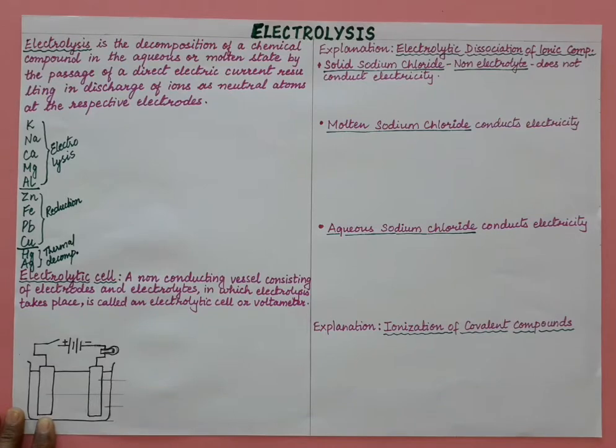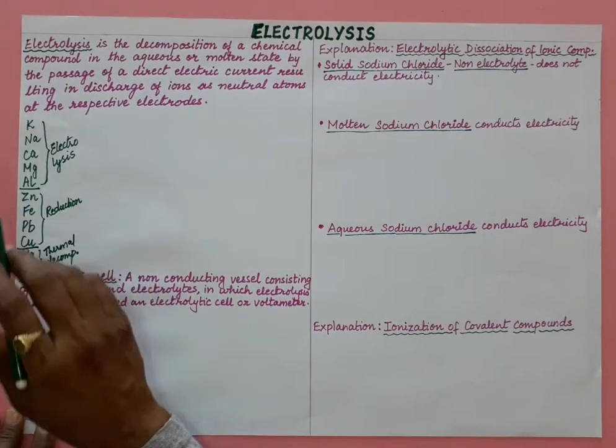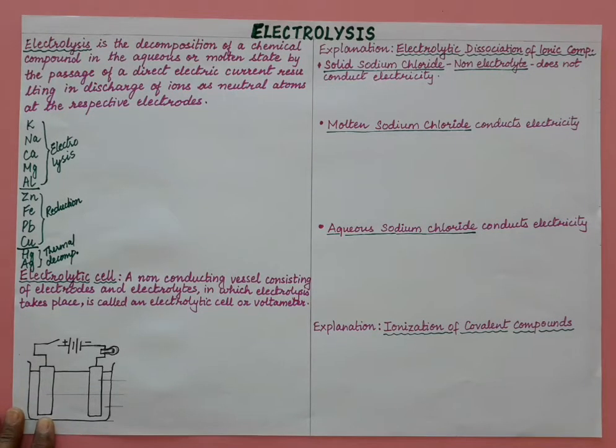Now let us understand what is electrolysis. If we want to extract sodium from sodium chloride, simply by heating it is not going to happen.